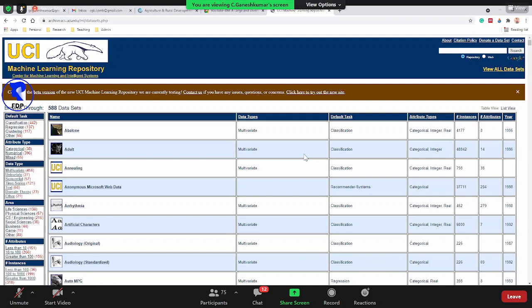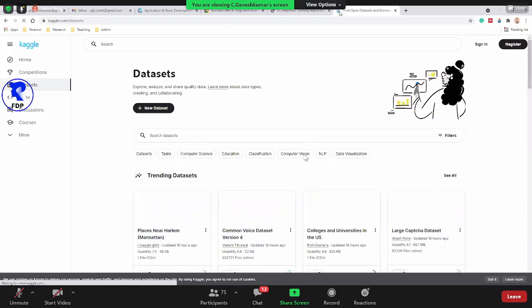Similarly, another very important source is Kaggle. This is mostly for data scientists. There are a lot of top people, and competitions happen here. This is a very highly useful website.